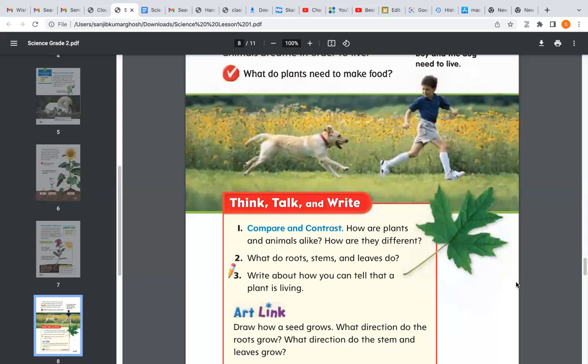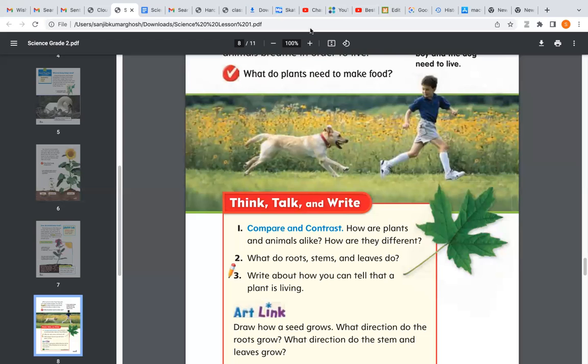Anyways, Shruti, tell me this one. Compare and contrast. How are plants and animals alike? Shruti, are you there?